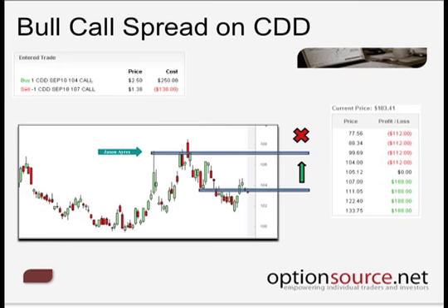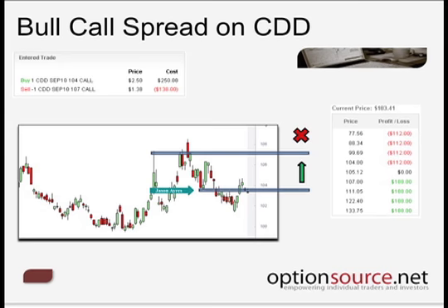And so that's one thing that we always have to keep in mind when we're looking at creating any sort of spread strategy: in the original position, we were able to buy in at the 104 strike call option, and we were able to capitalize on an unlimited move to the upside up until the expiration of that option contract.